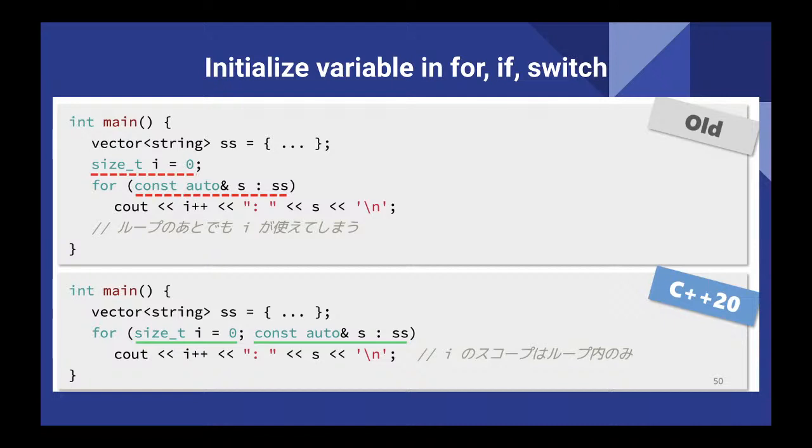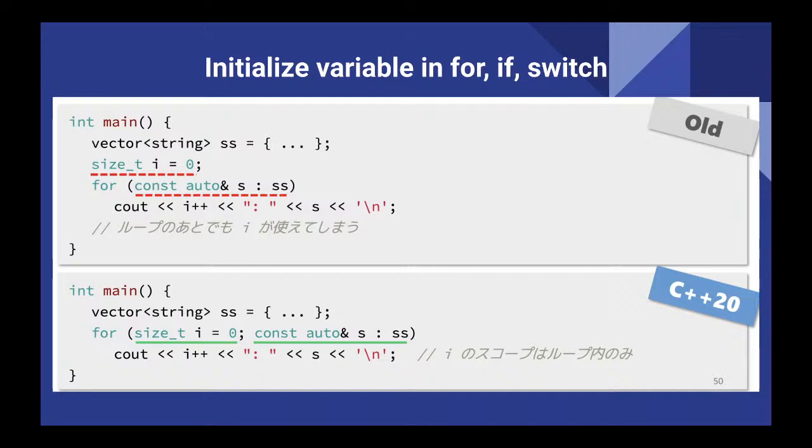Another thing is initializing the variable in for, if, and switch. Before going through the switch, we had to define the variable. That variable could be used after the switch, but that's also not necessary. Here is one of the examples.